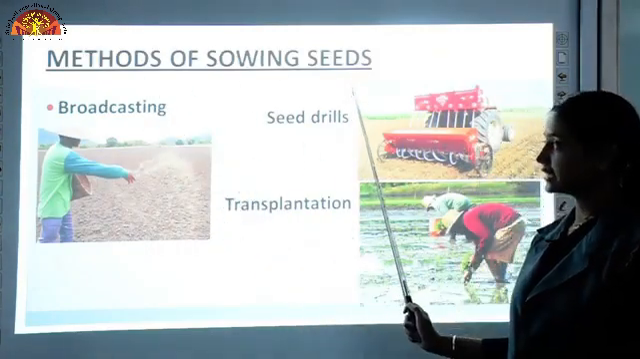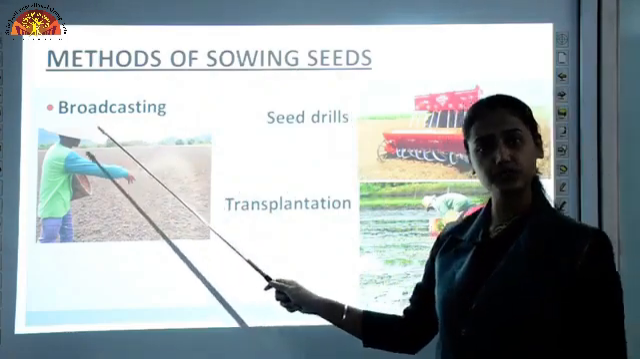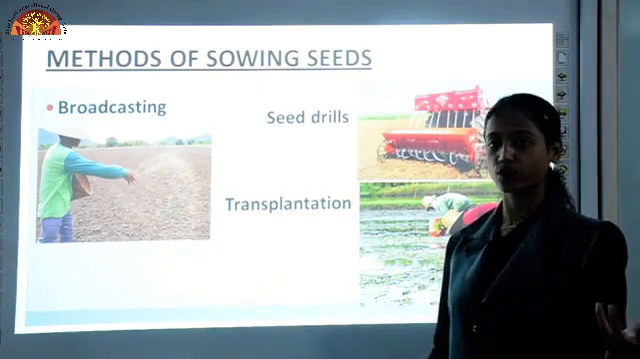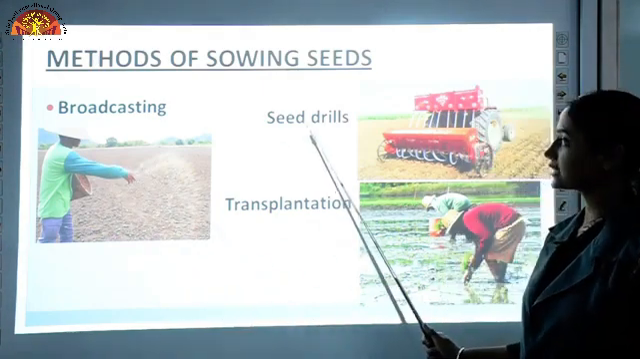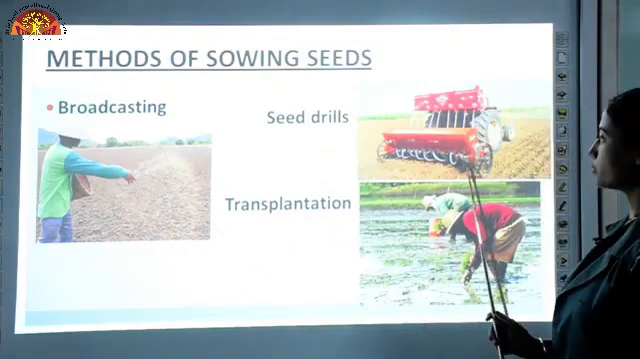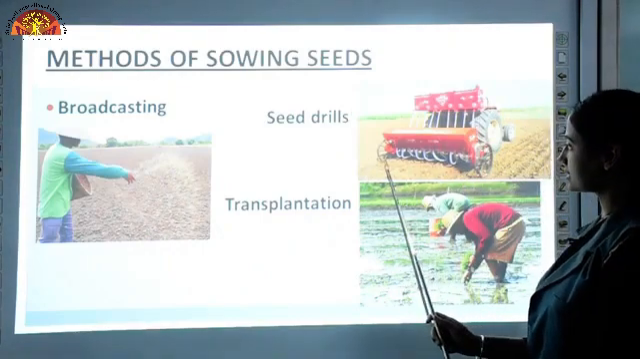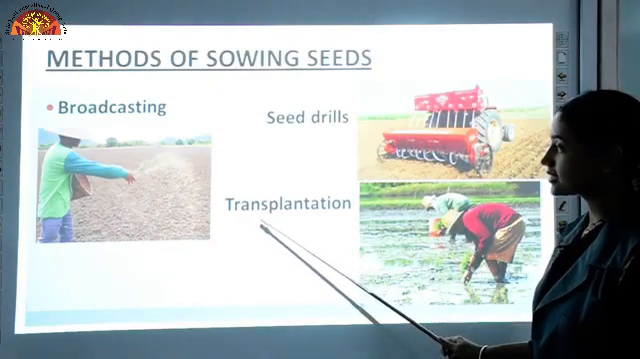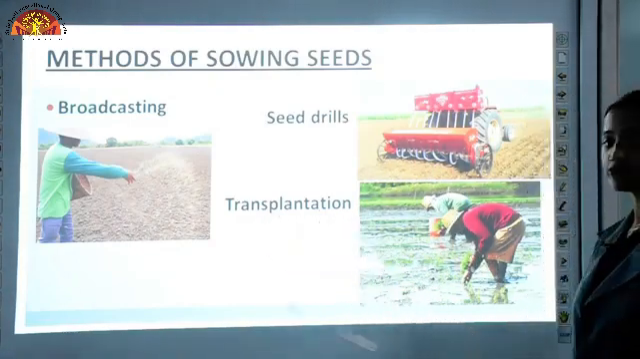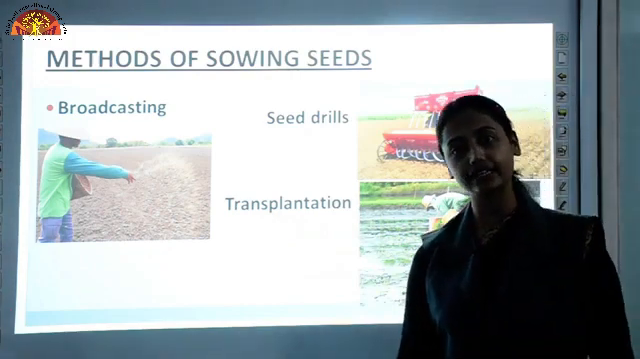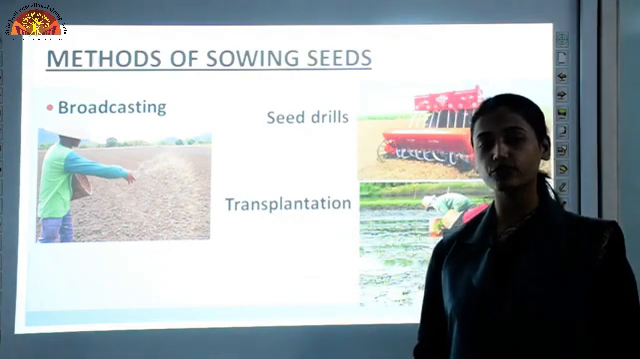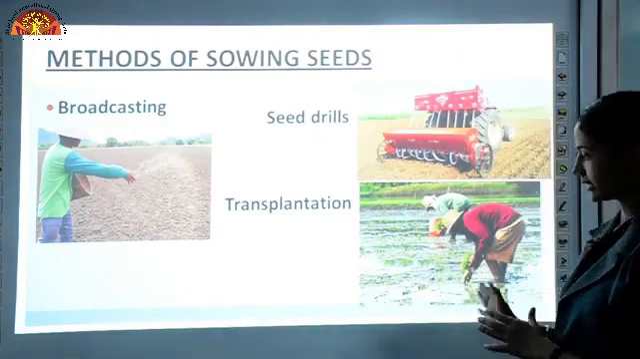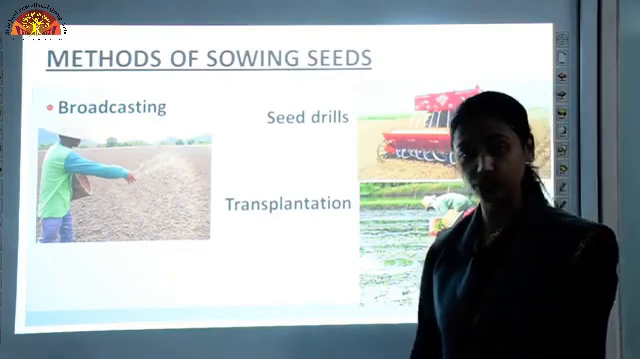Methods of sowing seeds. One is broadcasting. This is a manual method. In broadcasting, we scatter seeds on the fields. This is the seed drill. Seeds are sown at a particular distance through these pipes, you can see. Then third is transplantation. There are a few plants which cannot be grown directly in the field. So we grow them first in the nursery and then we transfer that plant to the field. An example is paddy, that is transplantation.